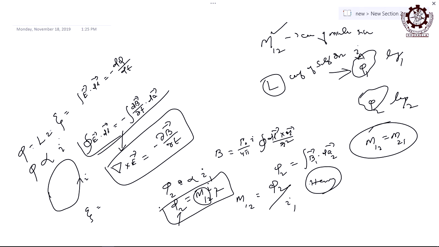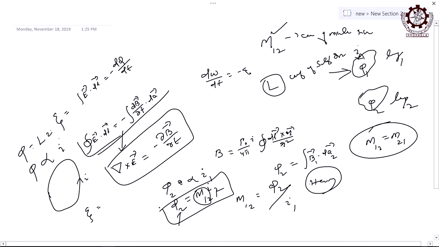So, if the energy is stored in the field or loop, then some work might have been done. Otherwise, how is the energy stored in the form of field? Then you have to tell how much energy is stored during that process. How will we get that energy stored? It can be calculated from the rate of work done, dW by dt.